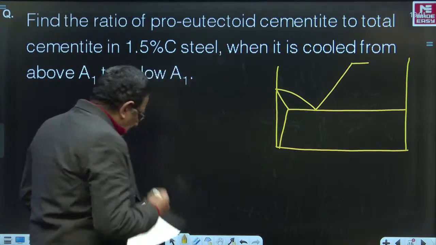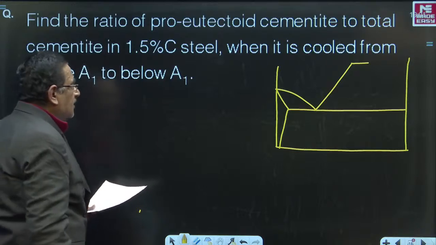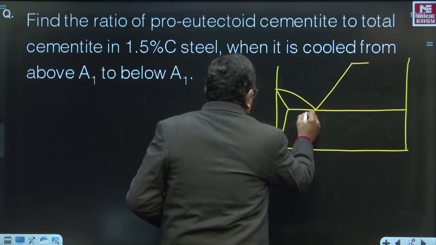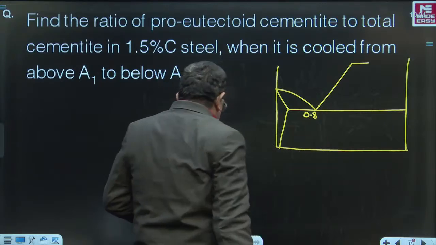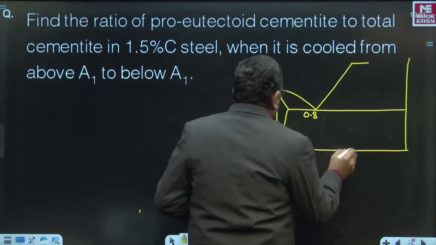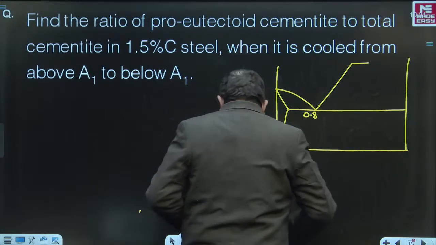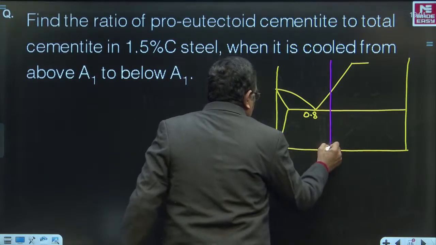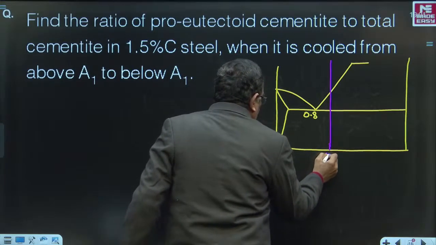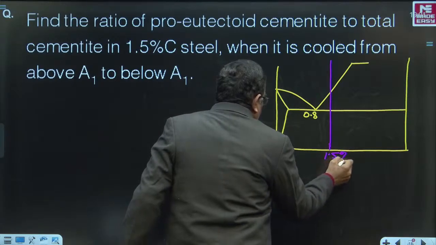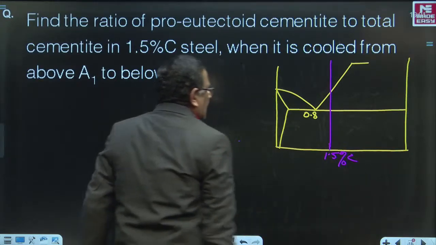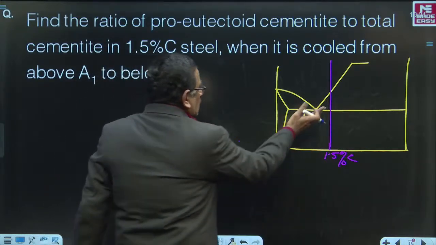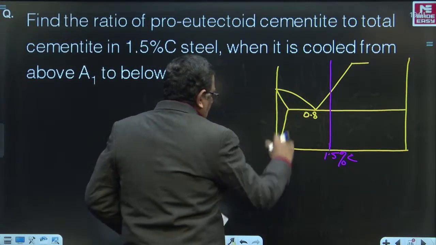The data that is furnished is like this. We can take the eutectoid composition as 0.8, and the given composition of steel is 1.5% carbon. The steel is cooled from above A1 to below A1.